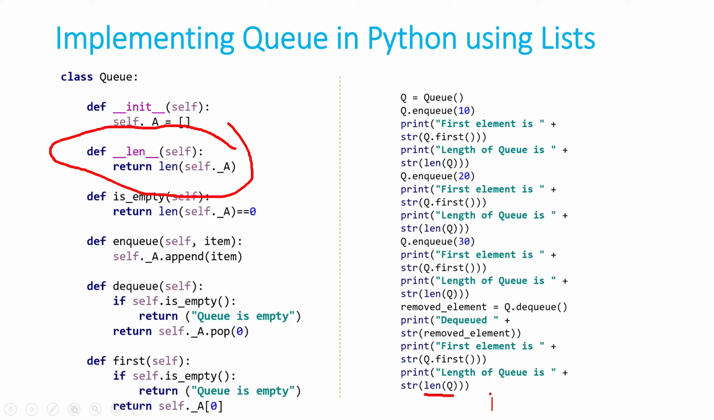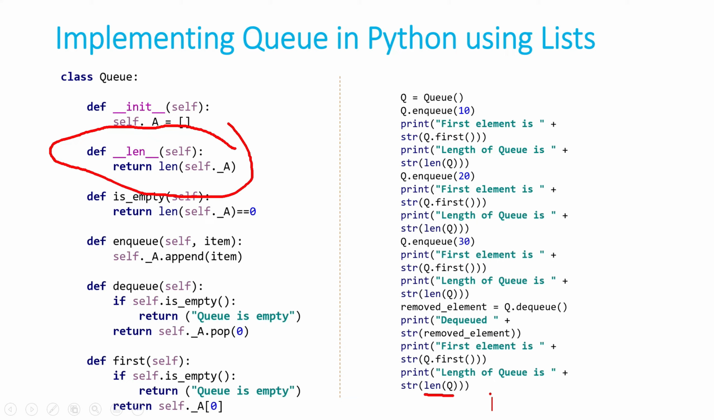And last but not the least, the first method. What it is supposed to do is return me the very first element of a queue without removing it. So what we have done here is, firstly again the check that if the queue is empty. Once this check is done, if the queue is not empty, we need to return the very first element without removing it. So that's why self dot underscore a 0. So these are all the methods that we have implemented in the queue class.